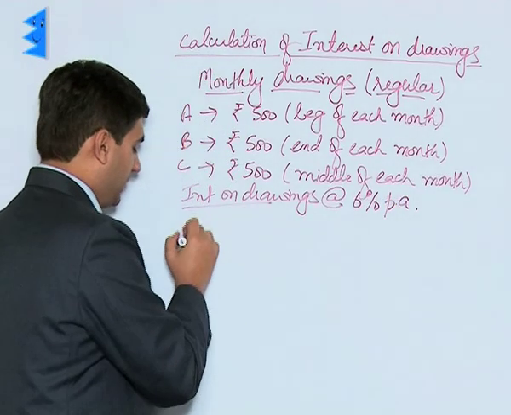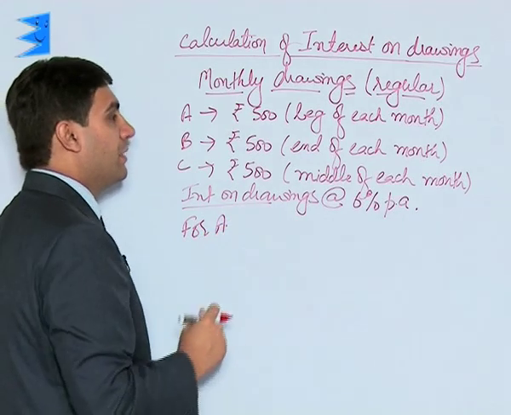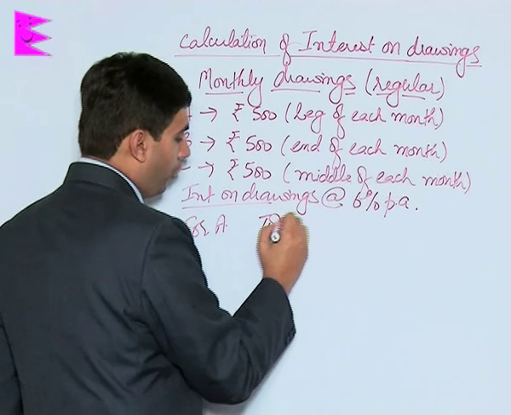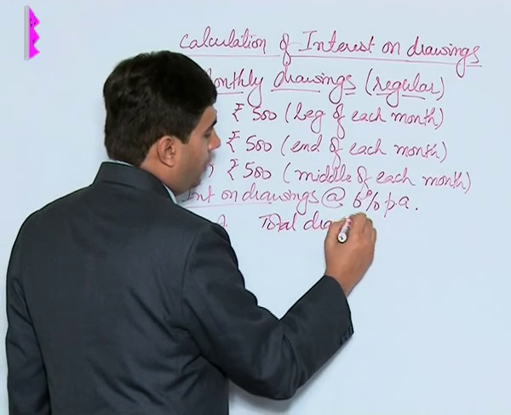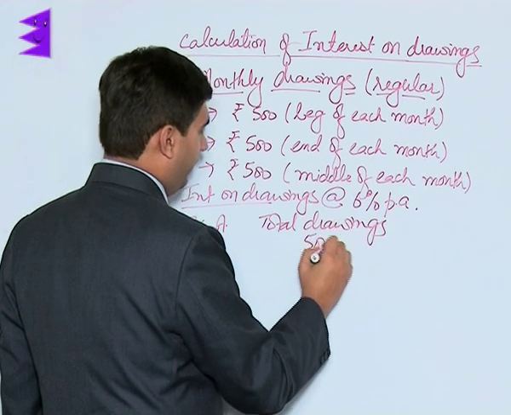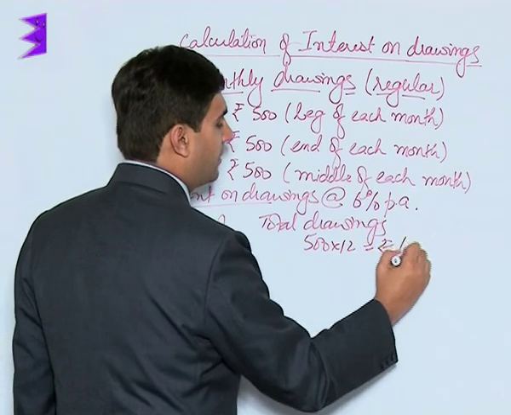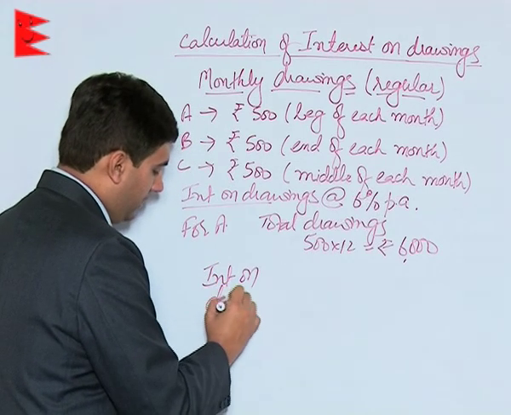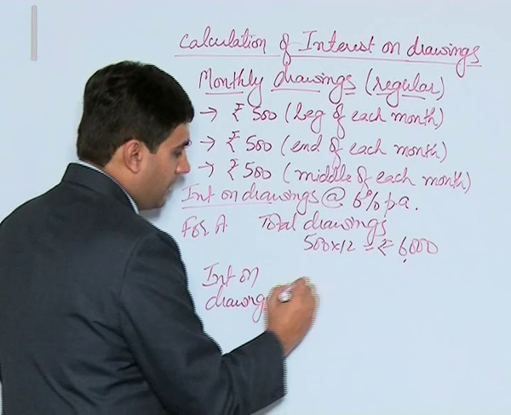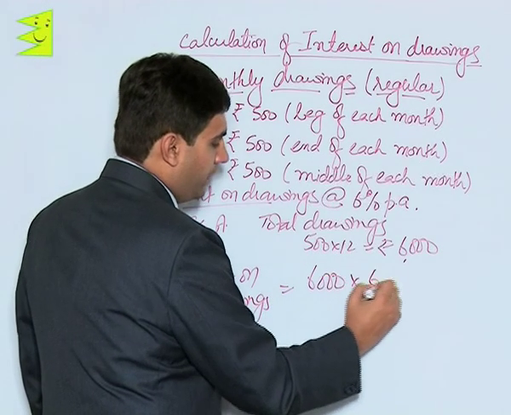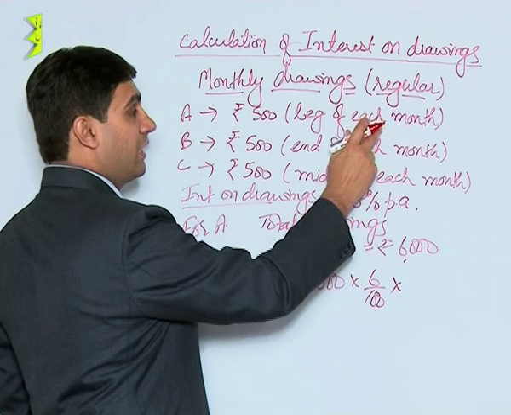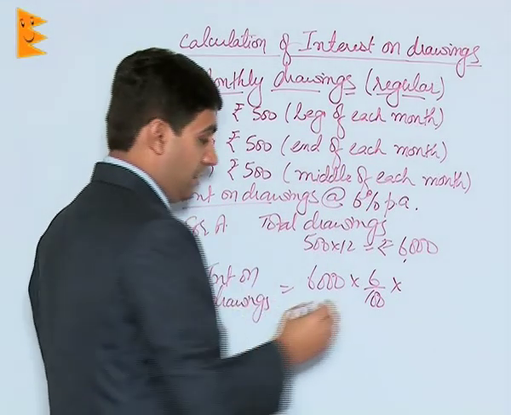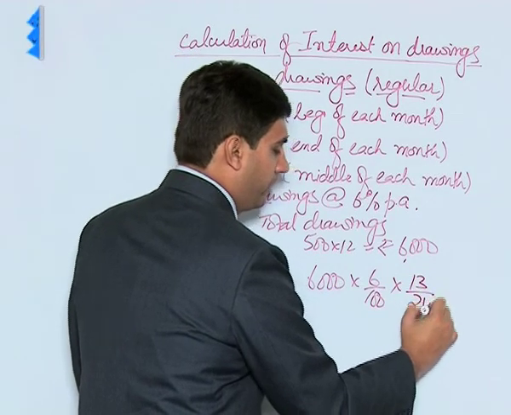Now let us come to the first case, that is for A. Remember students, A is withdrawing 500 in the beginning of each month. So total drawings for A would be 500 into 12, which is rupees 6,000. And for him, interest on drawings would be 6,000 into 6%. Since they were made in the beginning of each month, it would be charged for 6.5 months. 6.5 means 13 by 24 years.